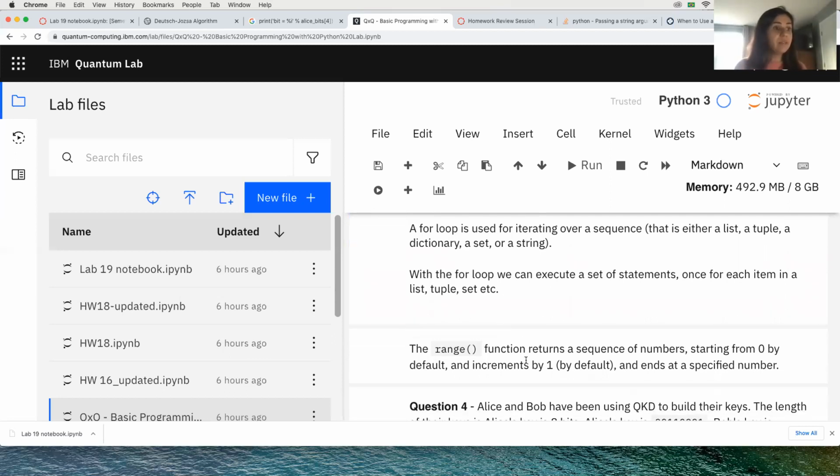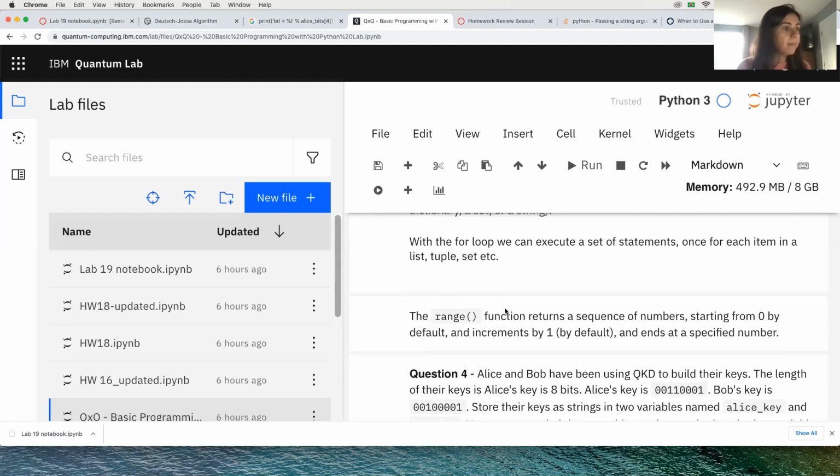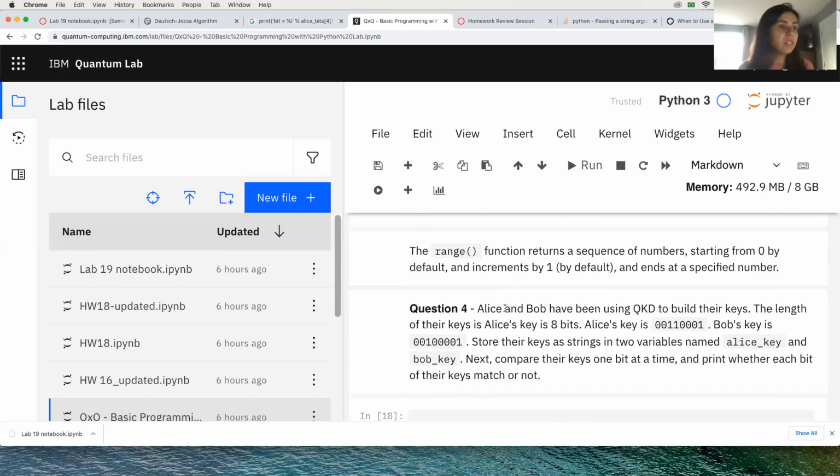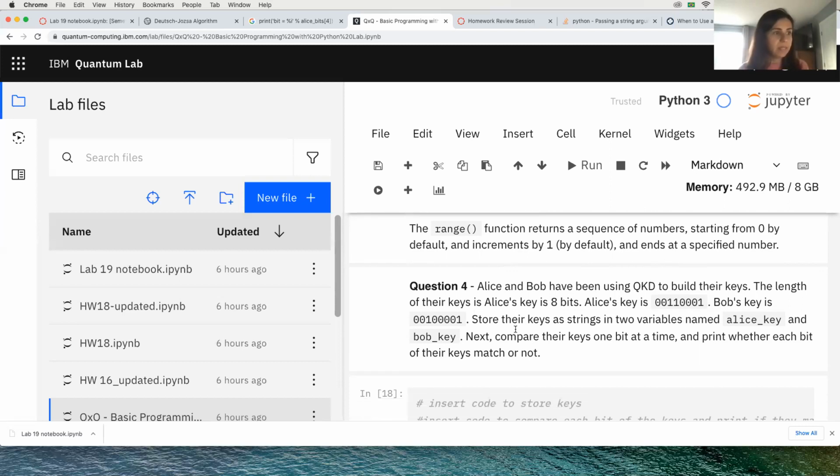In Qiskit, most of the time we're using strings. Sometimes we're using lists, and very few times we're using dictionaries. I'm not saying we're never gonna use a tuple or any other form, but I'm just mentioning what we use. Okay, the range function returns a sequence of numbers starting from 0 by default and increments by 1 by default and ends at a specified number. So let's keep this in mind and see question 4.